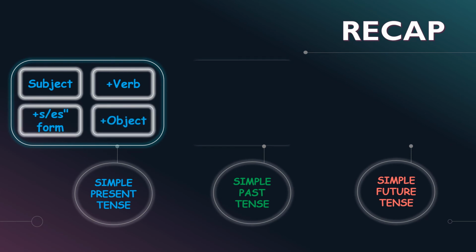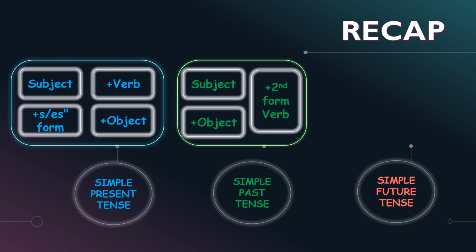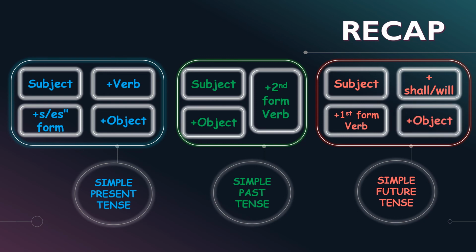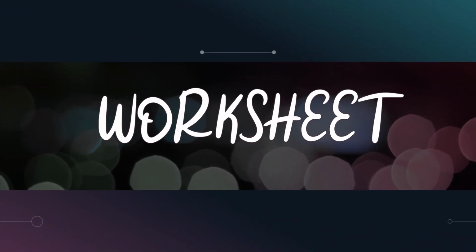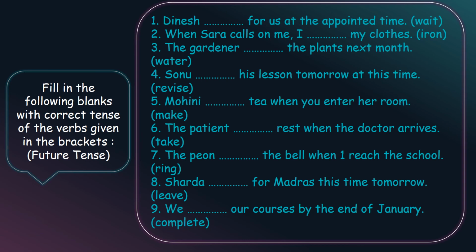Then what is the structure for simple past tense? It is subject plus second form of the verb plus object. Now simple future tense, it is subject plus shall or will plus first form of verb plus object. So remember all these structures, children. So I hope the concept of the simple tenses is clear, children. Now here is a worksheet for you to do. So keep practicing. Thank you.